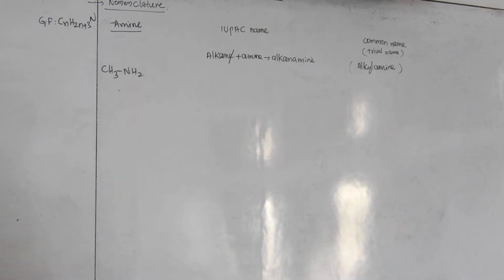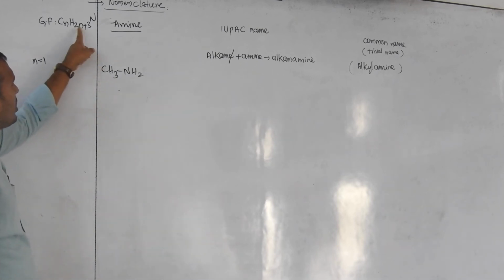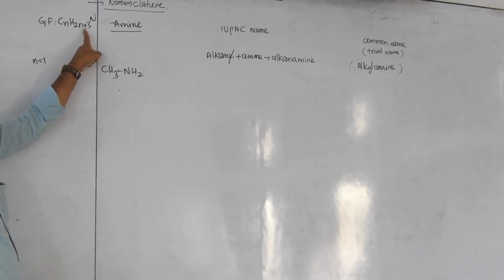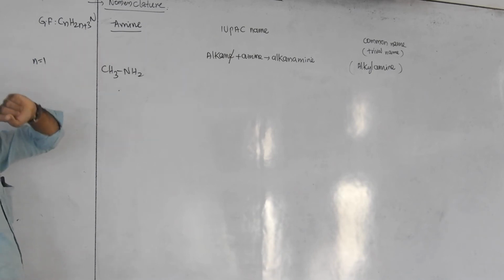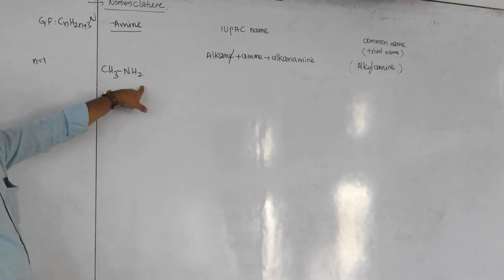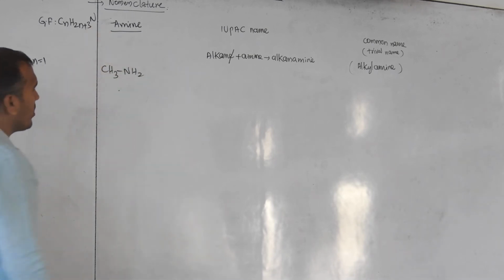Check it once, correct or not. N value: 1 carbon and 2 into 1 is 2, 2 plus 3. How many atoms are there? 5 hydrogens, 1 carbon and 1 nitrogen. Okay. This is the general formula for amines.